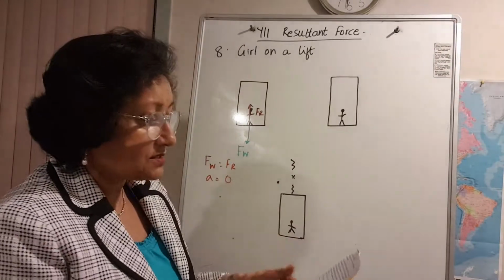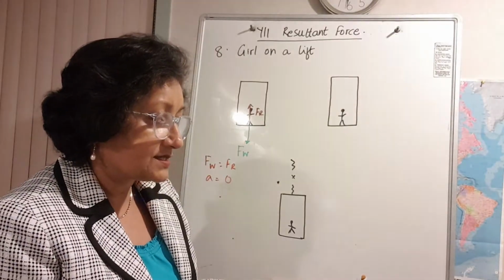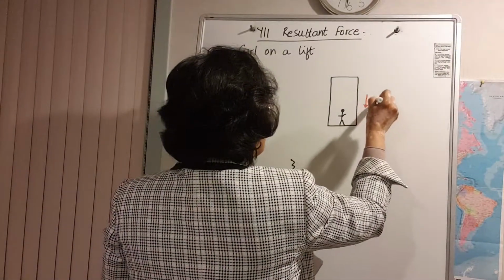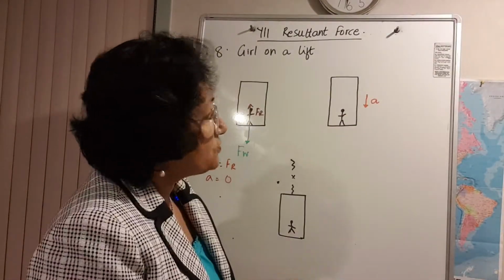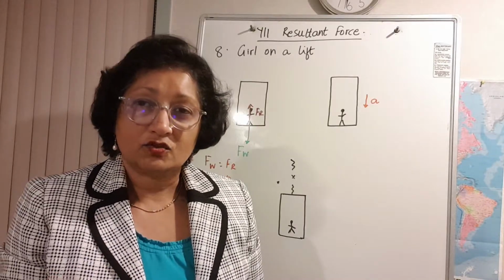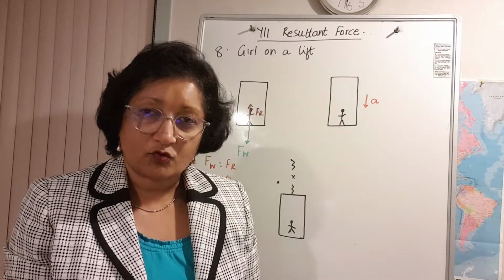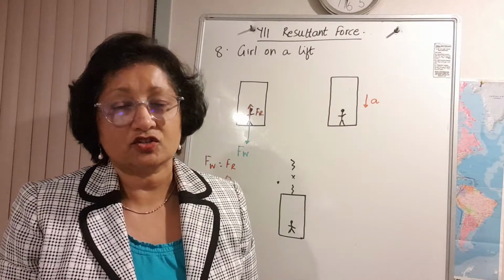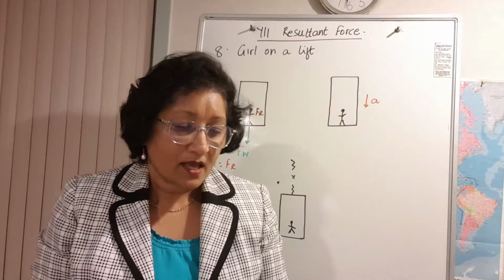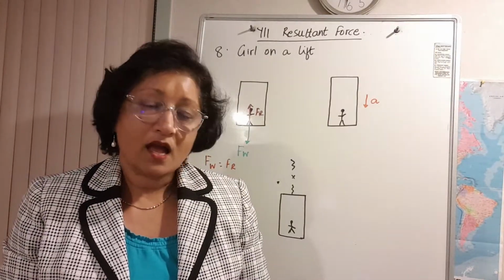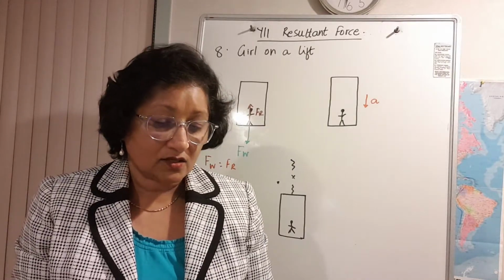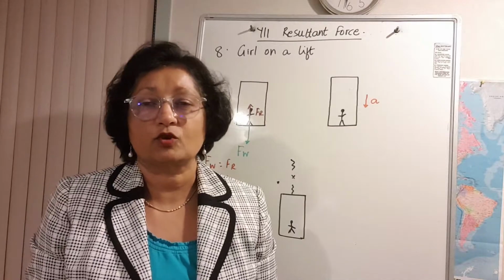The lift now starts to go down, and so for a moment the lift accelerates downwards. So this is a lift and it's accelerating downward. Now the moment it's accelerating downward, the word acceleration brings to us the term unbalanced force, and the unbalanced force and the direction of acceleration are the same. So this is what we need to keep in mind. Now the two forces that are acting on her are no longer balanced. Which one has changed, and is it now smaller or larger?